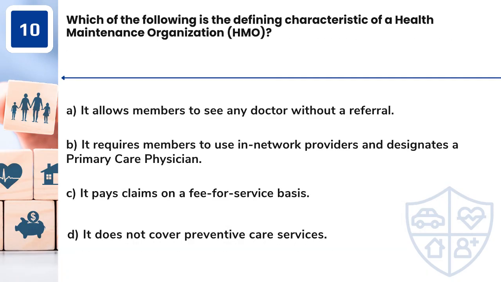Question 10. Which of the following is the defining characteristic of a health maintenance organization, HMO? A. It allows members to see any doctor without a referral. B. It requires members to use in-network providers and designates a primary care physician. C. It pays claims on a fee-for-service basis. D. It does not cover preventive care services.